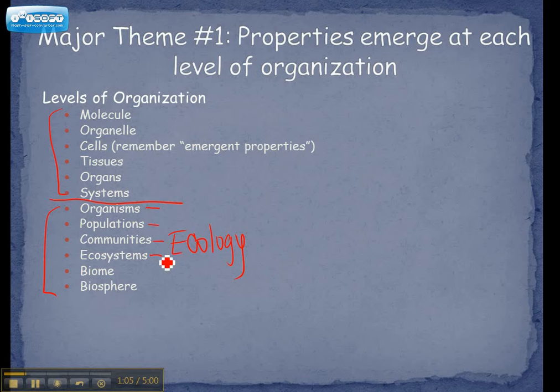Next is an ecosystem. An ecosystem is special, and what you want to write down is that it's the first level of organization that takes into account both living and non-living factors. Now we call this biotic and abiotic.